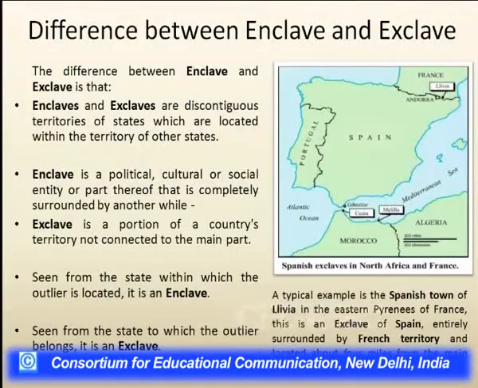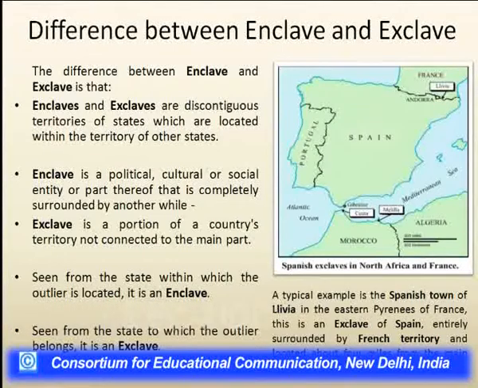And these are examples of different exclaves. We should know the difference between an enclave and an exclave. The basic difference is that, first of all, both are discontiguous territories of a state which are located within the territory of other states.